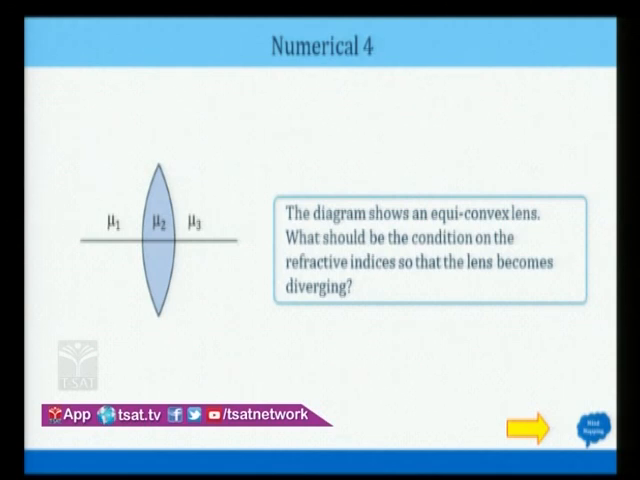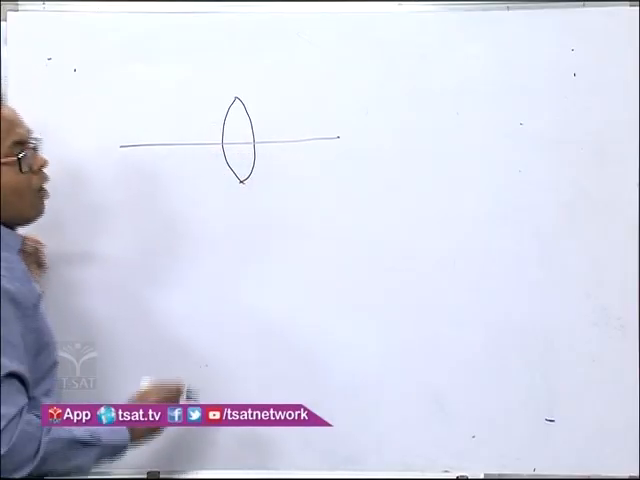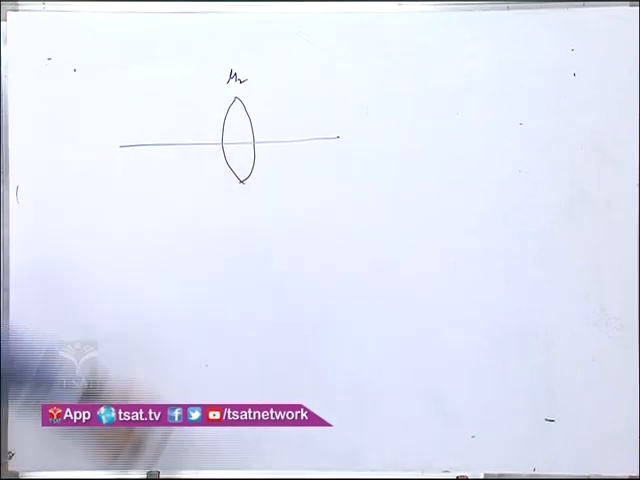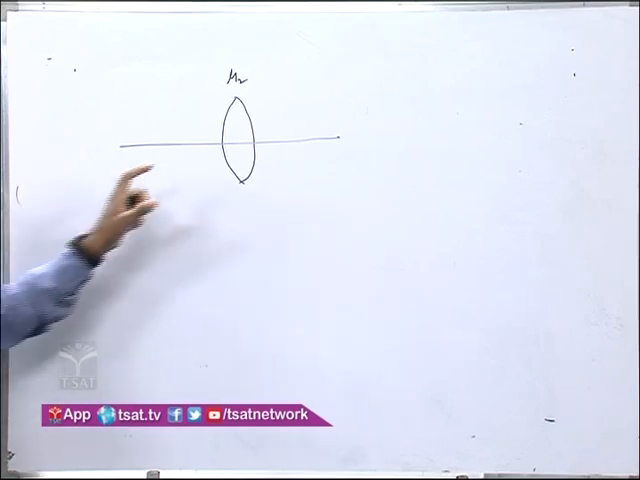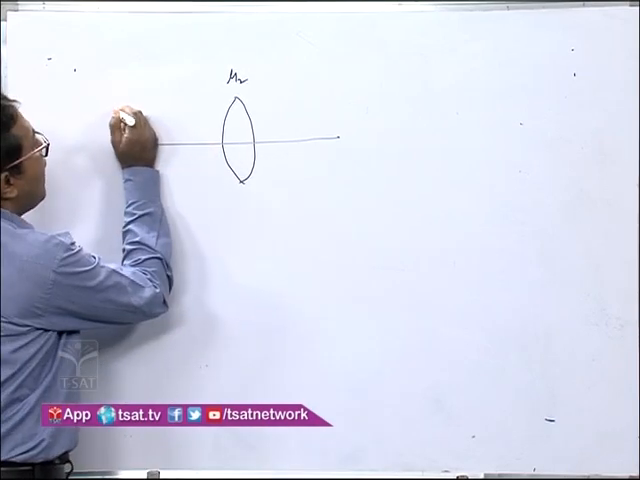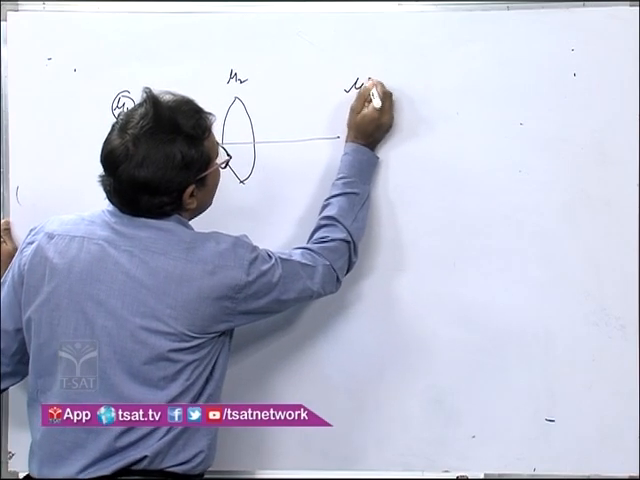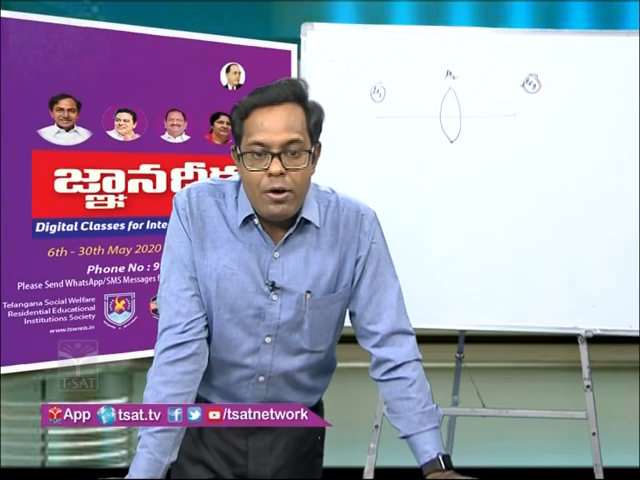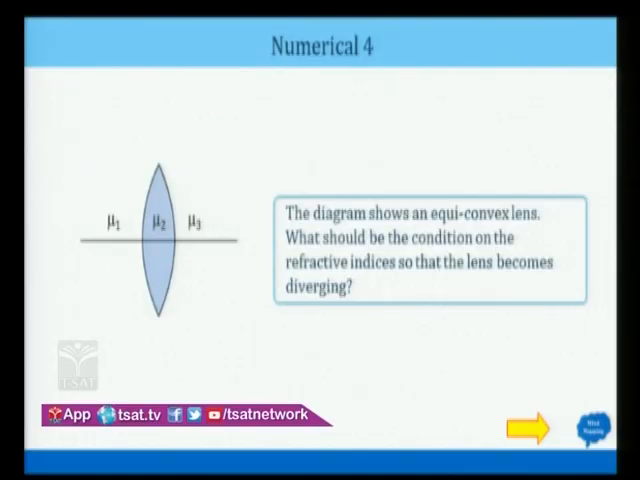So what is given in the question is, we have an equiconvex lens having refractive index mu2, and this lens is placed in a medium, or we can say that the medium here has refractive index mu1, and here the medium has a refractive index of mu3. Or the lens is placed in a medium where the medium is changing from mu1 to mu3, and the refractive index of the lens is mu2.